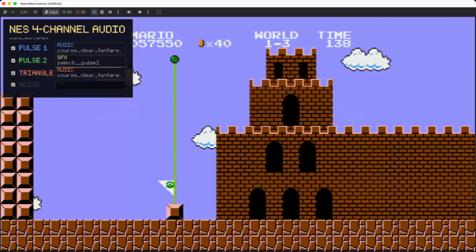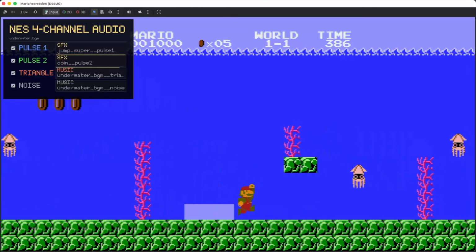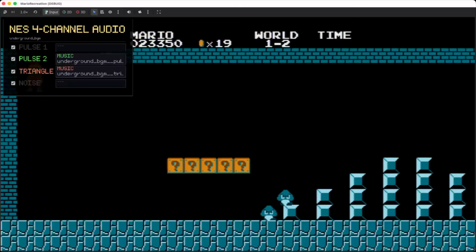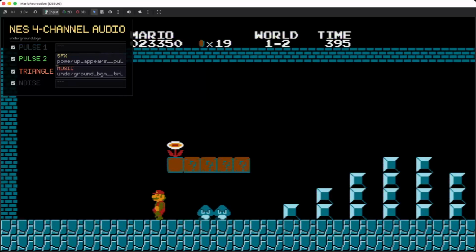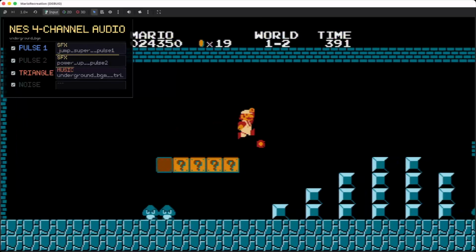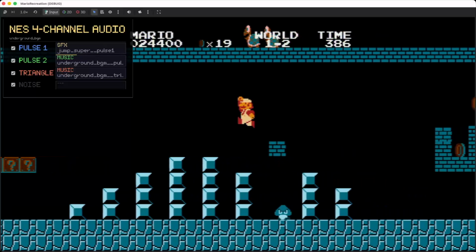Now you know why the melody drops out, because the sounds are literally stealing the channel. The original NES does the exact same thing because it has no other choice. And that change is what makes my remake sound much more authentic. So here's the original sound compared to the Godot remake.